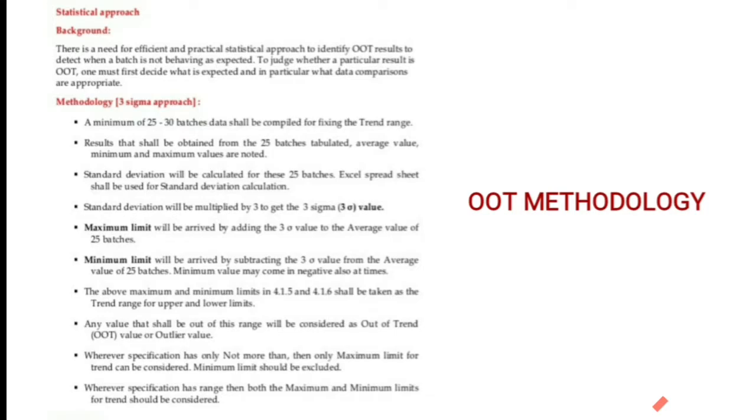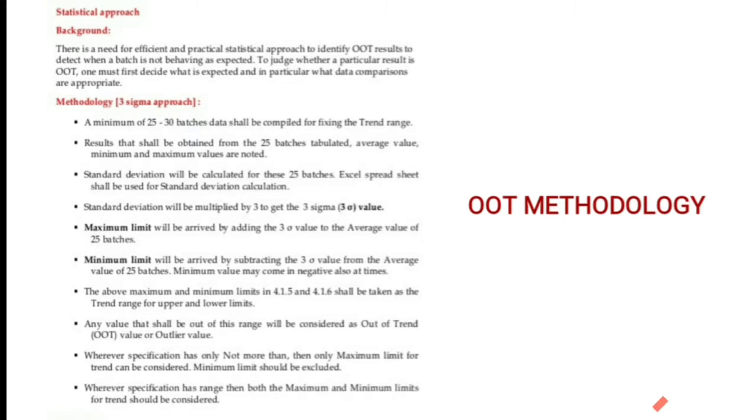In this 3 sigma methodology we will take 25 batches and keep them in a row. We will decide the maximum value, the minimum value, and the mean value. After that the standard deviation will be calculated for these 25 batches.